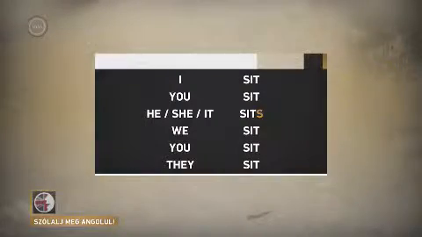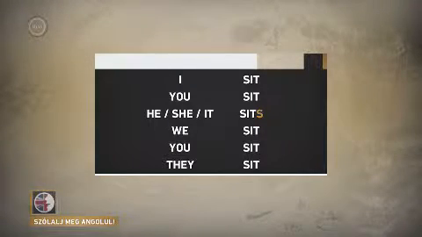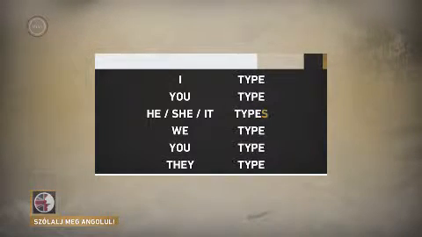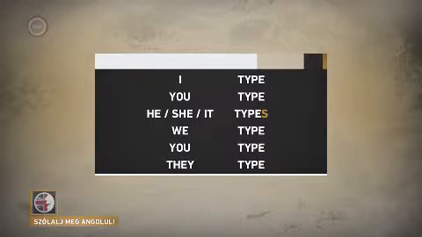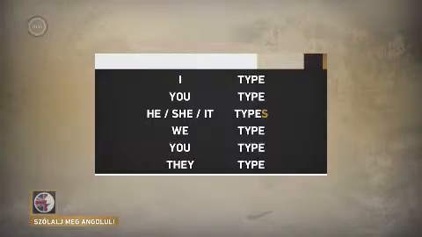When we make a sentence in the present simple, we have to remember to check the spelling of the third person singular. Most verbs add an S in the third person singular form. I sit, you sit, he sits, she sits, it sits, we sit, you sit, they sit. I type, you type, he types, she types, it types, we type, you type, they type.